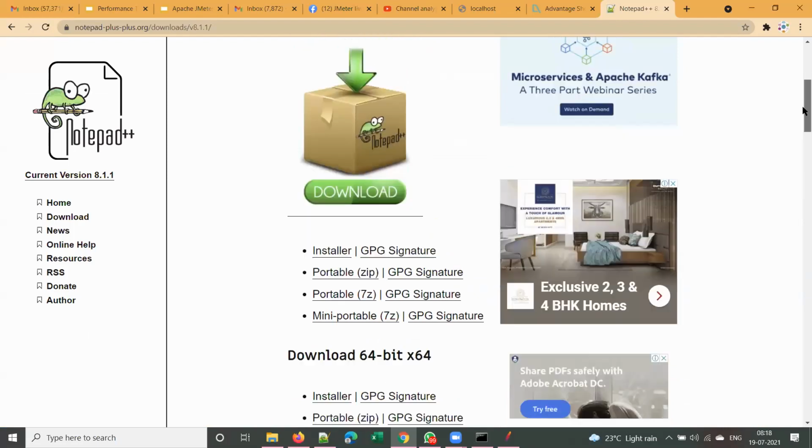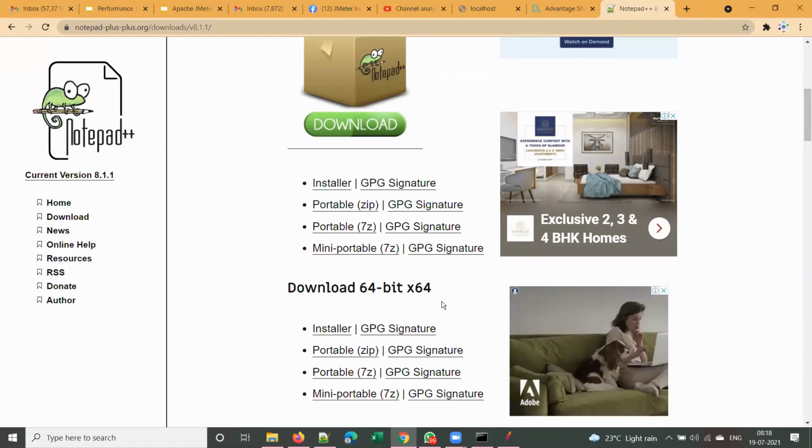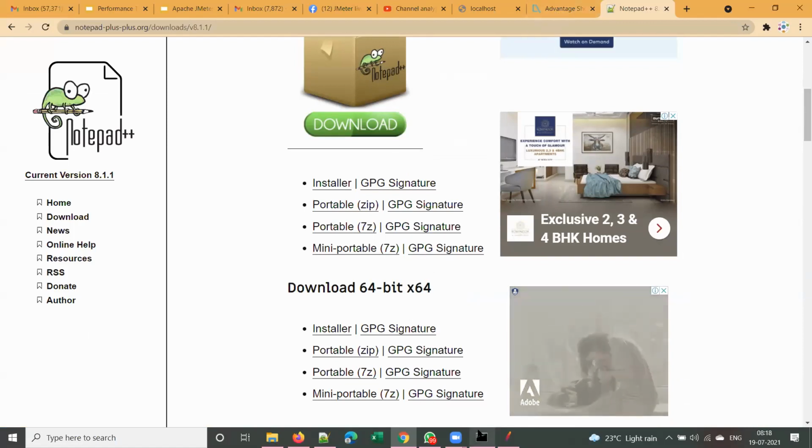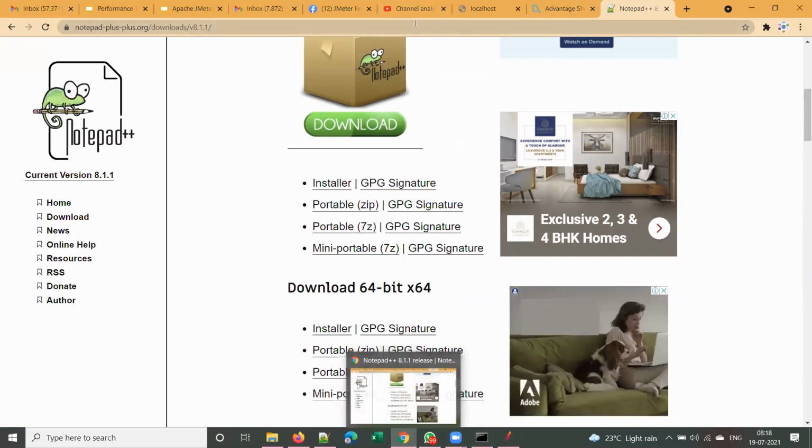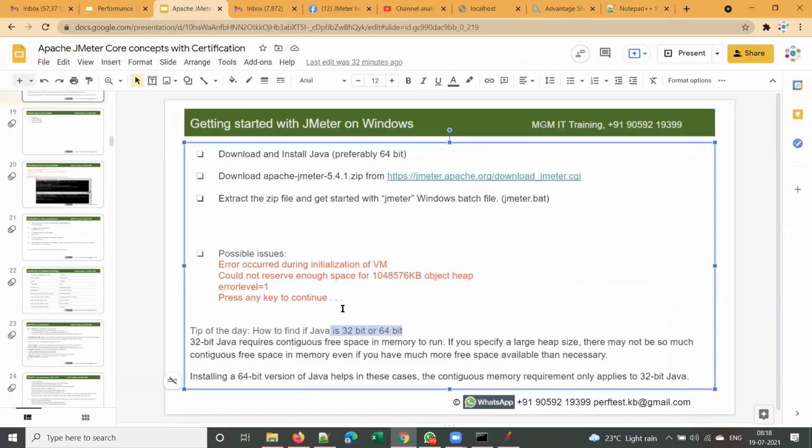In the same way, Java also has 32-bit Java and 64-bit Java. I asked you to install 64-bit Java because with 32-bit Java there is a chance that you get this error while using JMeter.